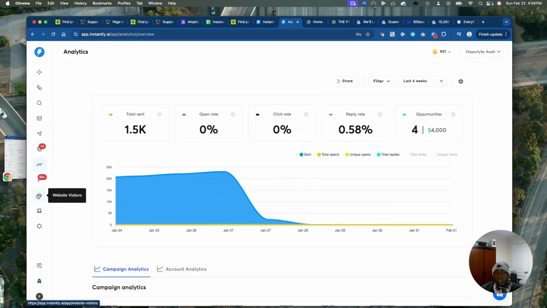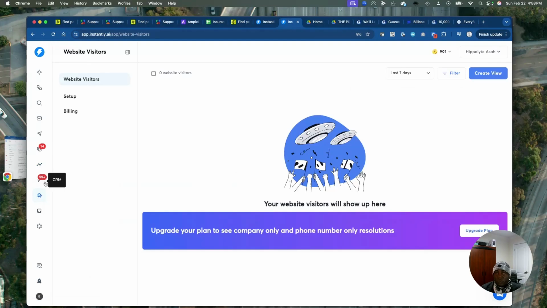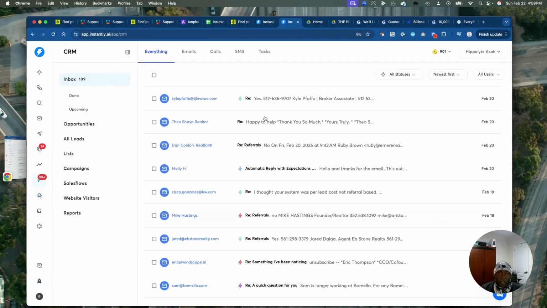There are other offers that we provide, like website visitors, which we'll check if we need. Most people don't do this, but it depends on the plan. And there are other AI agents and other tools in our toolbox that we can use for you. But in the meantime, this is just an example of how technical this can be. Let's say I want to start a new campaign. Some of you are going to wonder: how do you get the emails, how do you get the calls, how do you get the sending emails? Let's say we are in this campaign here.